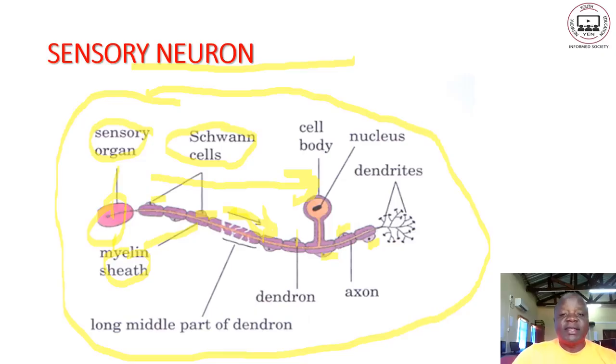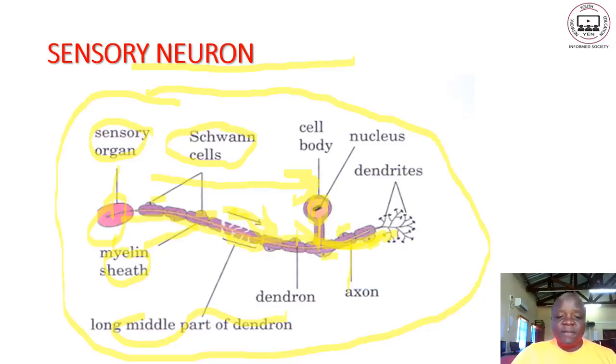Here we have the cell body, and this part is the long middle part, the dendron. Inside it we have an axon. An axon connects the cell body and the dendrites. A dendron connects the sensory organ and the cell body.